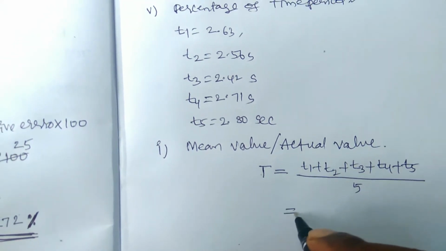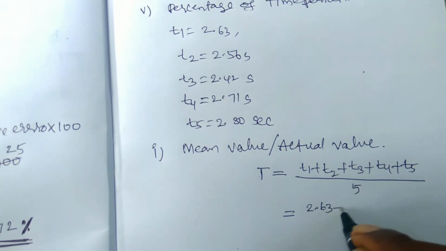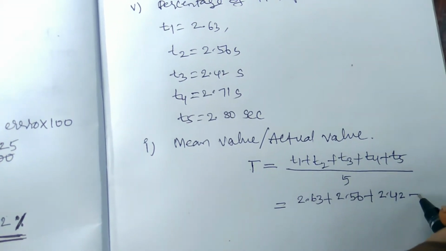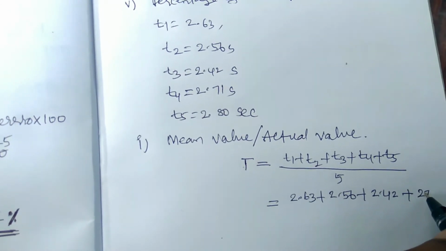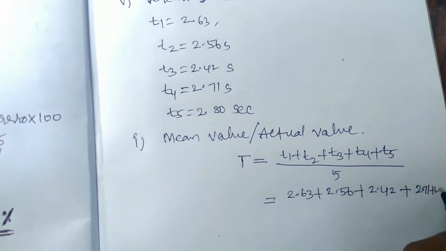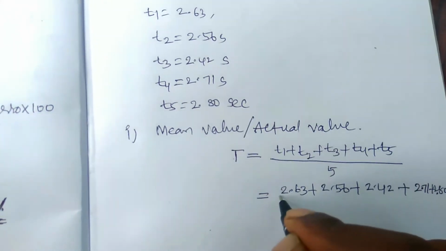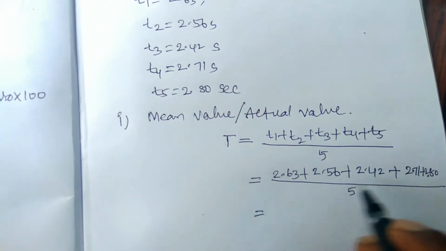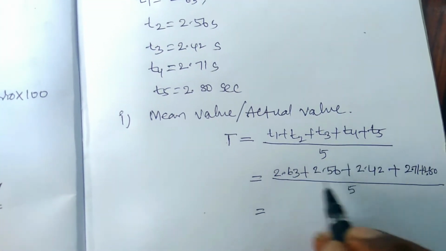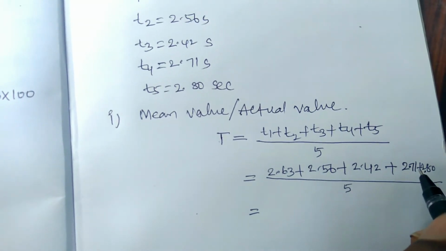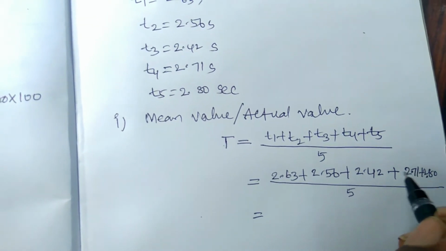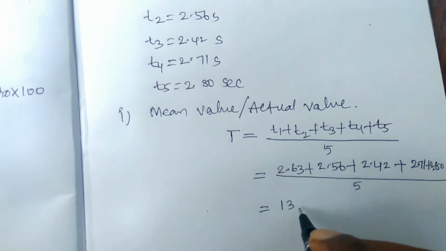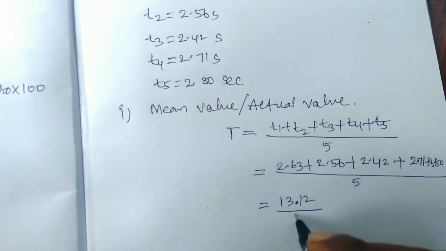Here 2.63 plus 2.56 plus 2.42 plus 2.71 plus 2.80, divided by 5. So the sum is 13.12, divided by 5.